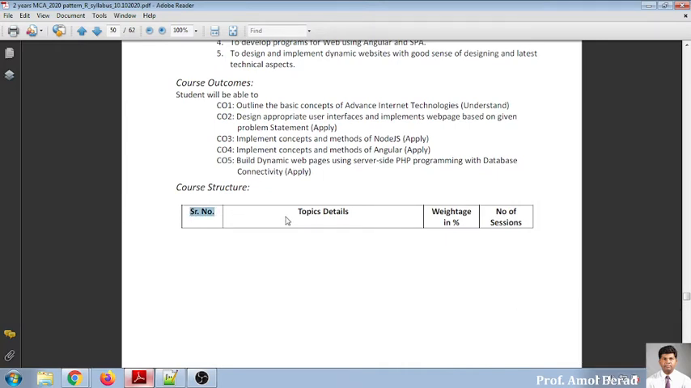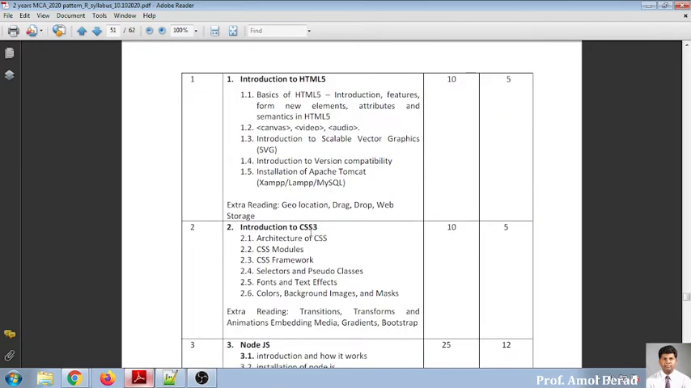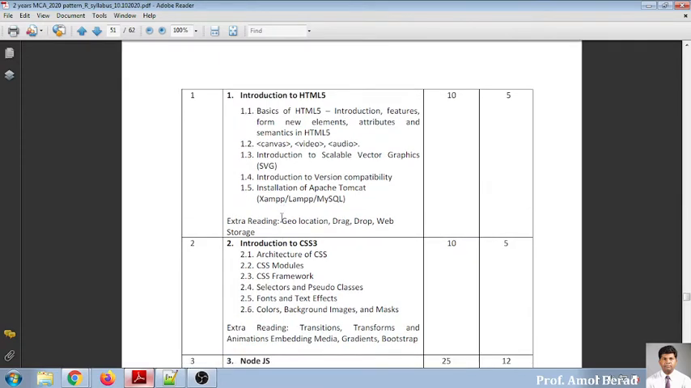That is the number, name of the chapter, the serial number of the chapter, the topics and technologies we will be covering in this chapter, the weightage in percentage, and the last one, the number of sessions though we need to cover. Now, as far as this subject is concerned, we call it Advanced Internet Technology.